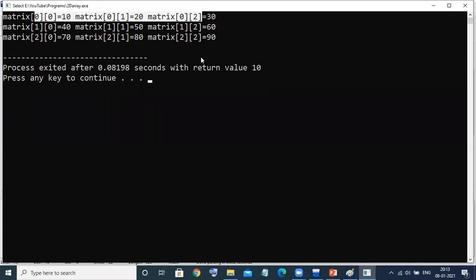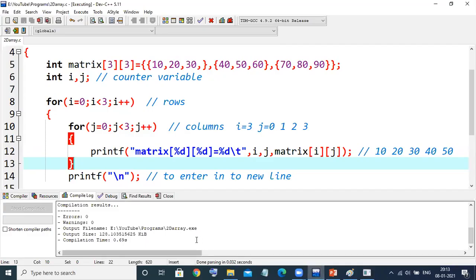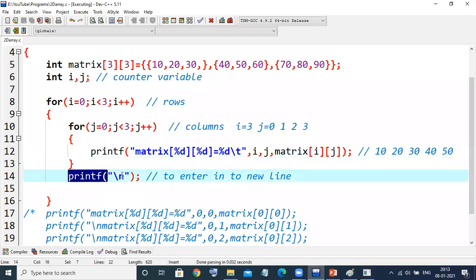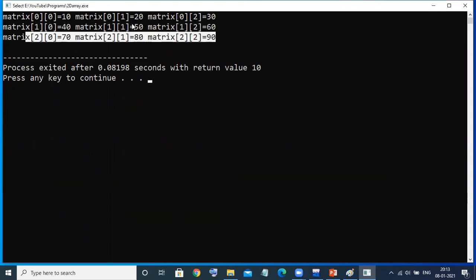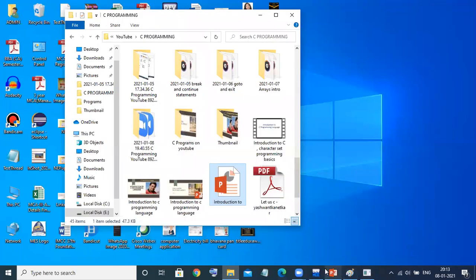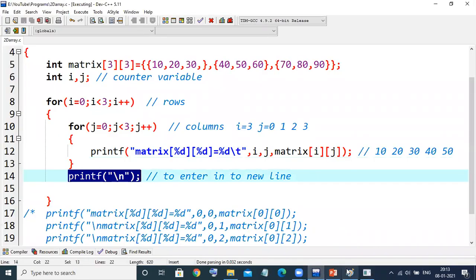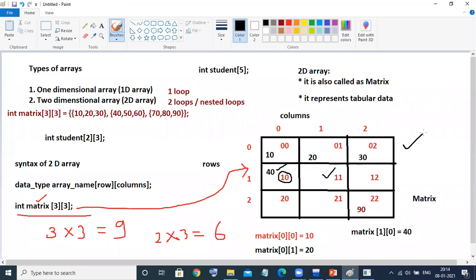When I'm changing the row, I want the next line. That is the reason why I have given \n here. Then the row will be changed. Again, it will print 3 times, like 1,0, 1,1, 1,2. Row change: 2,0, 2,1, 2,2. Is it exactly appearing like this or not? You just check. It is exactly appearing in this manner.